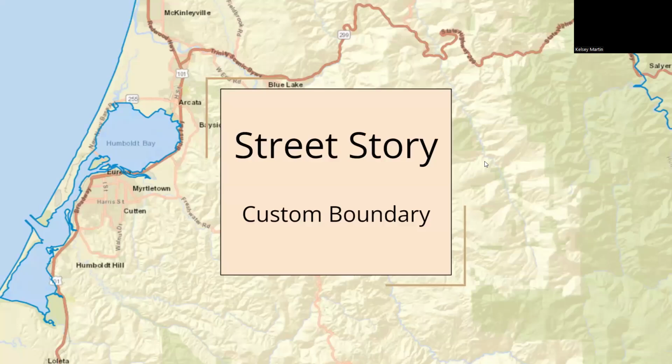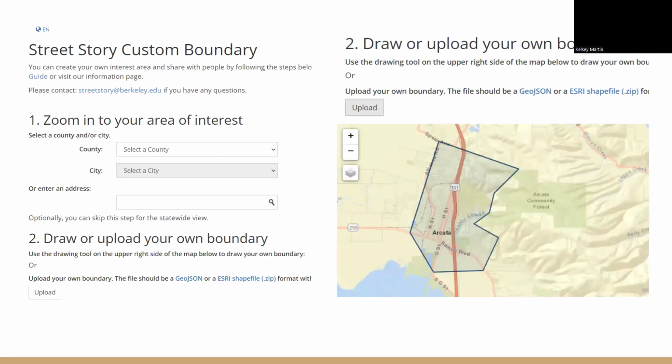So Street Story also has a tool that is called a custom boundary. So if you are wanting to use Street Story in a project or something of that nature that the area doesn't necessarily fit into city lines or county lines, something of that nature, you have the option to do a custom boundary, which Street Story will allow you to